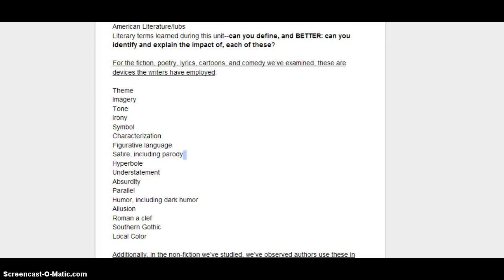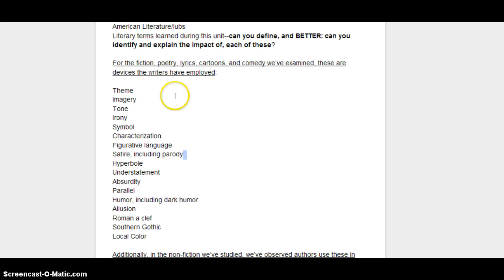Good morning, American Litters. This morning, you're going to take a look at a couple of things as we wrap up our look at fiction in our social commentary unit. So what you see before you, and shared in the social commentary folder under links, is this list of literary terms for you to review. These are those that we've covered so far.